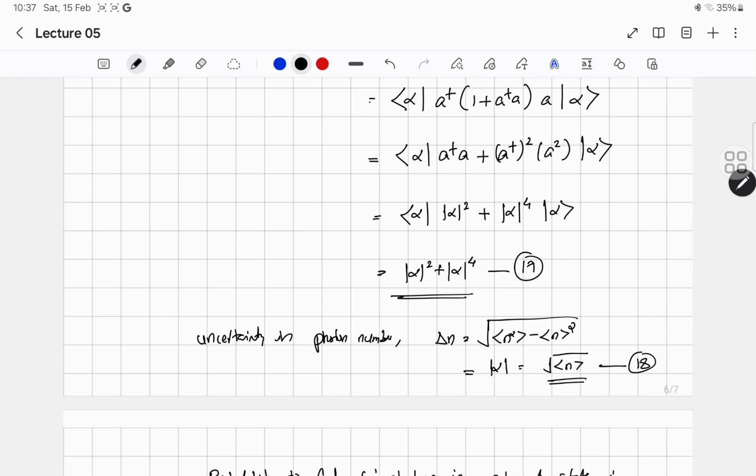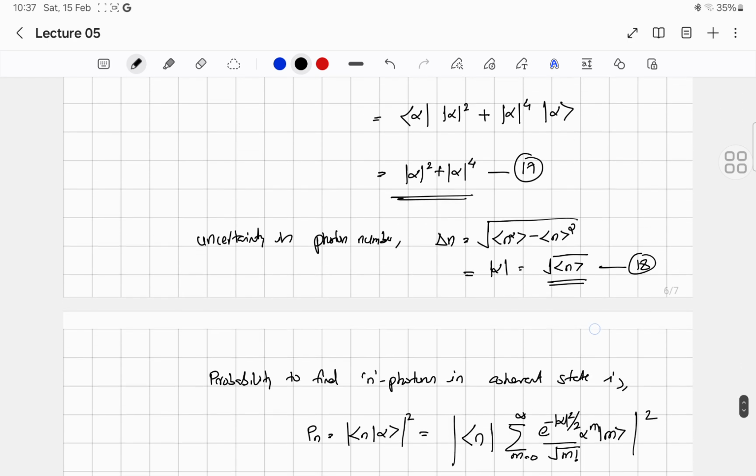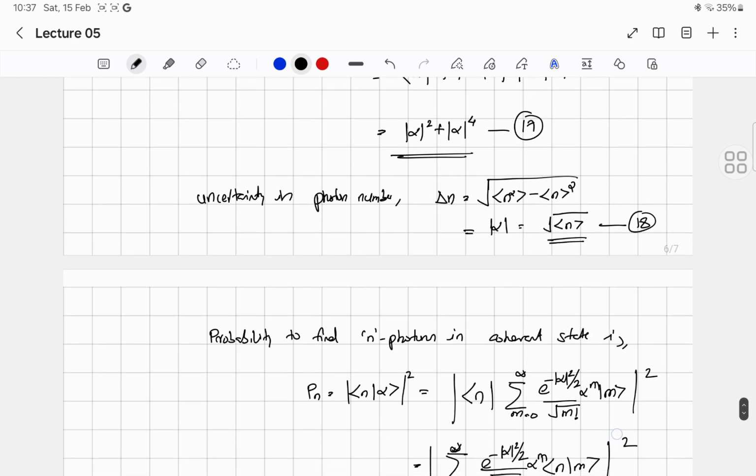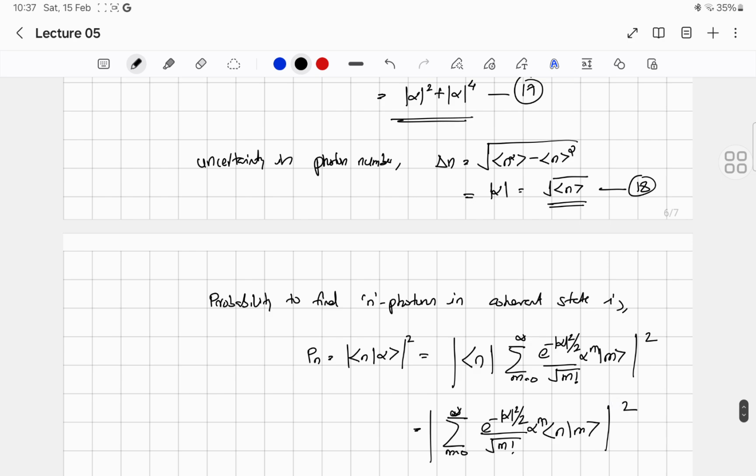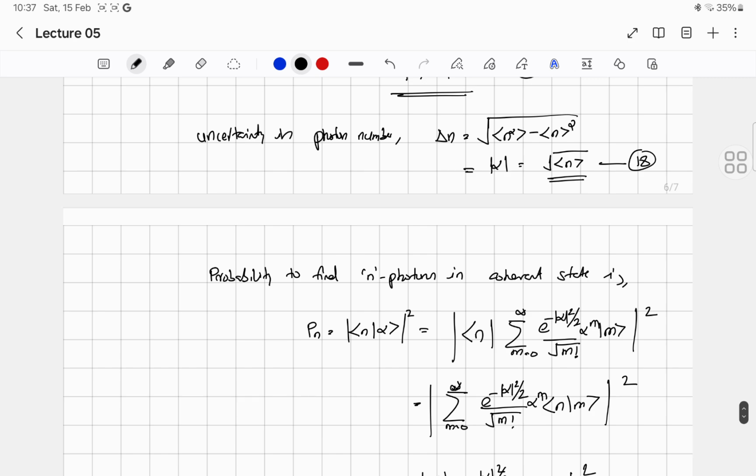So the uncertainty in photon number is equal to the square root of the expectation value of the number of photons. Now this is a kind of distribution, usually called the Poisson distribution. If you want to clearly get the Poisson distribution, we have to find the probability to find n photons in the coherent state. That is simply the mod square of the inner product <n|alpha>.